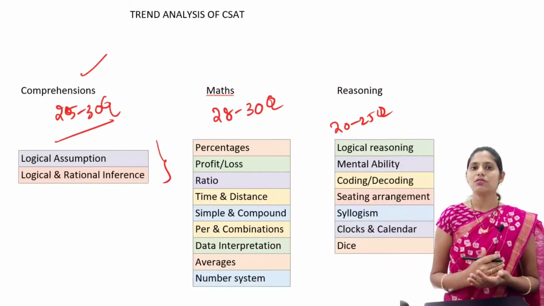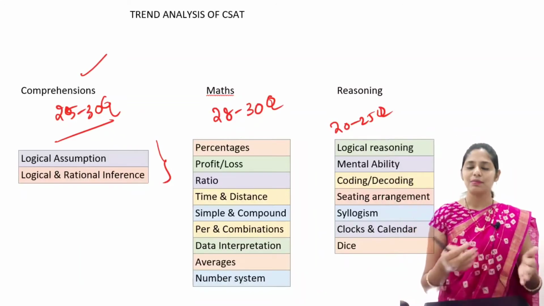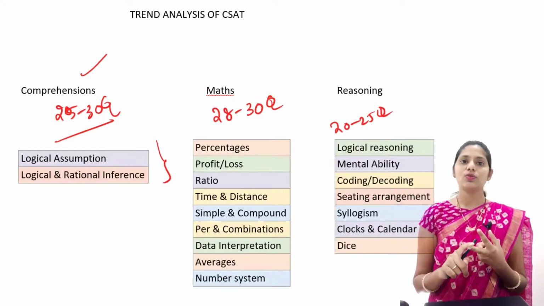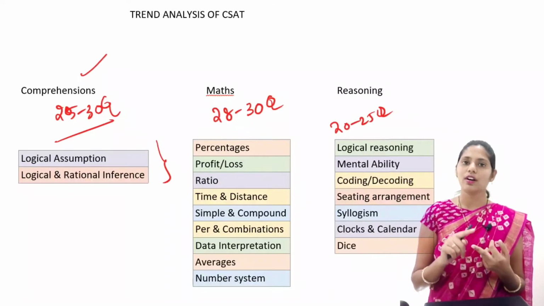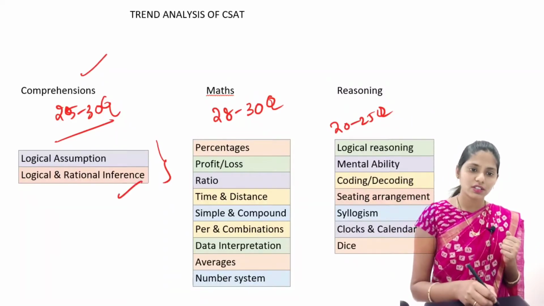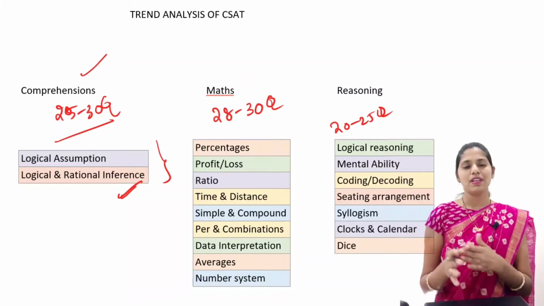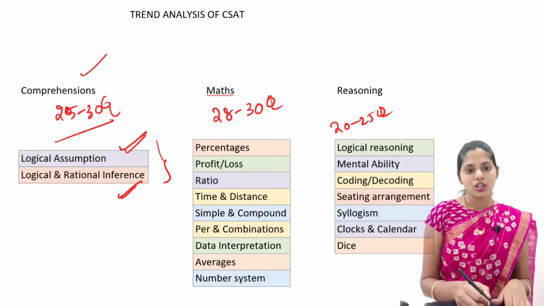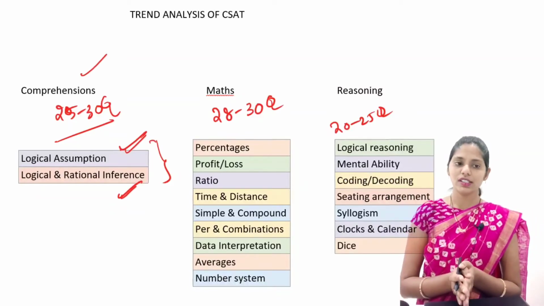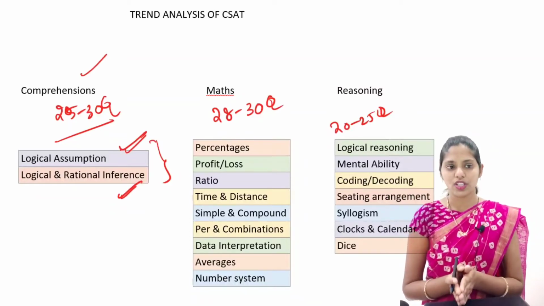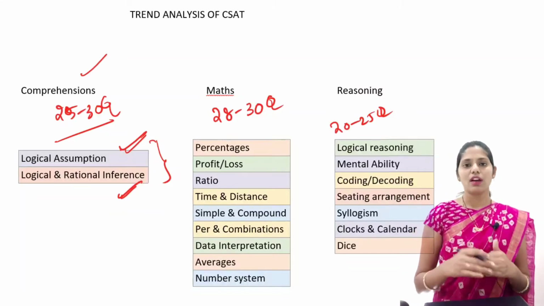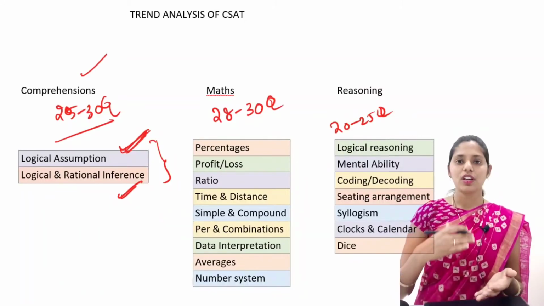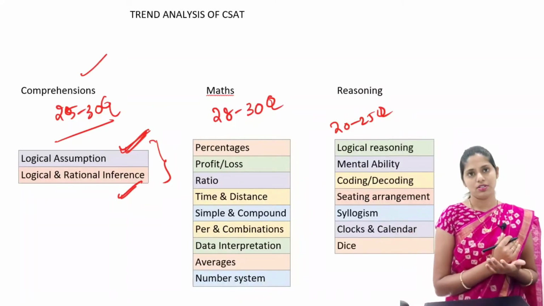In these comprehensions we will have two types of questions that are mainly seen in your paper. First one is assumptions and the next one is logical or rational inference. Many aspirants make mistakes in these logical assumptions. So one strategy you can follow is to take some practice questions of these comprehensions and practice them daily, so that you get better at logical assumptions.